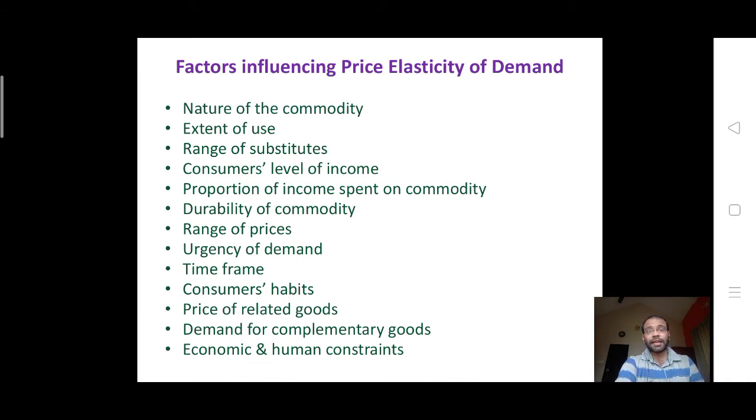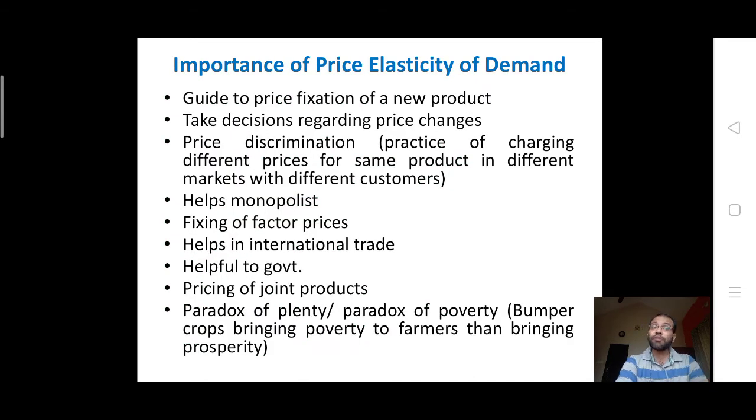Then we have economic and human constraints. All these are the different factors which influence the price elasticity of demand. Next is the importance of this. First, it is a guide to price fixation for a new product. Decisions can also be taken regarding price changes. Price discrimination can also happen.